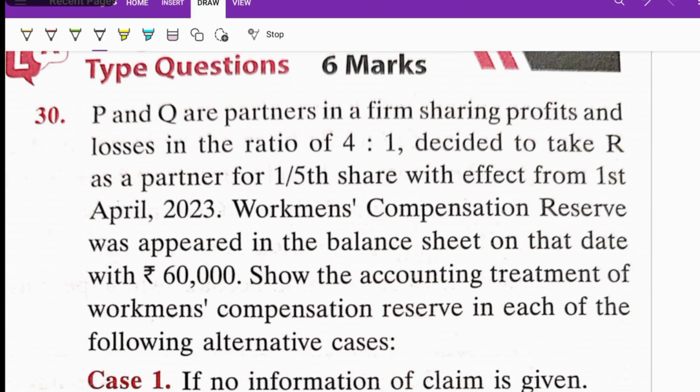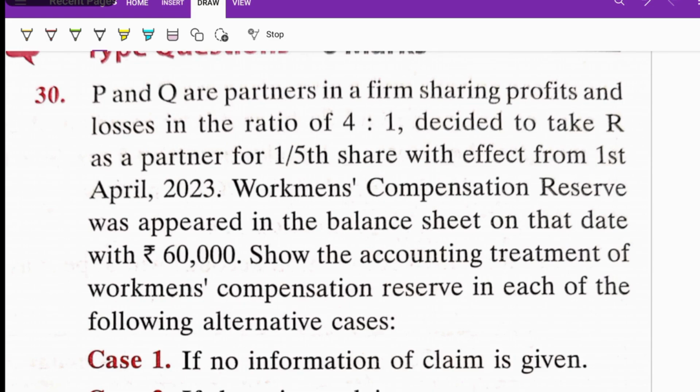This fund is set aside by an employer to provide compensation to employees. What is the reason for giving compensation? If there is any death or injury, or any occupational disease caused during the course of employment. Mainly this fund will be kept by construction related companies. There is a possibility of injury, so this fund will be set aside by the employer, and most probably the people will be claiming this fund.